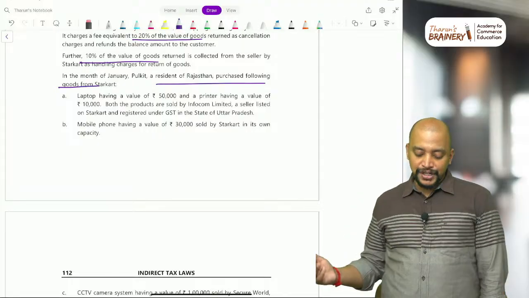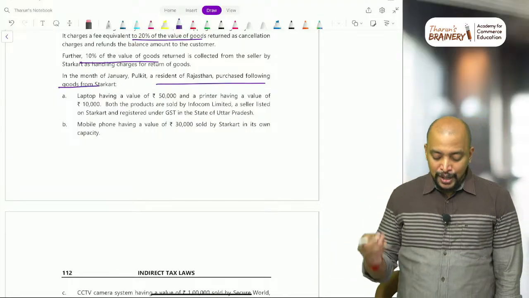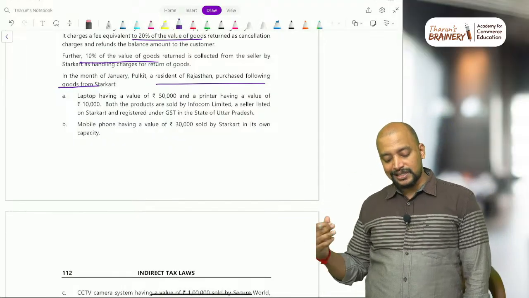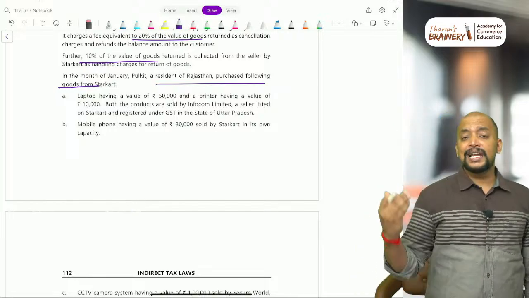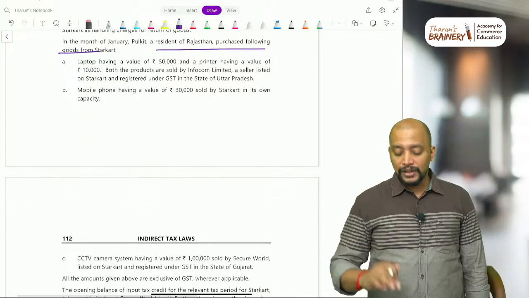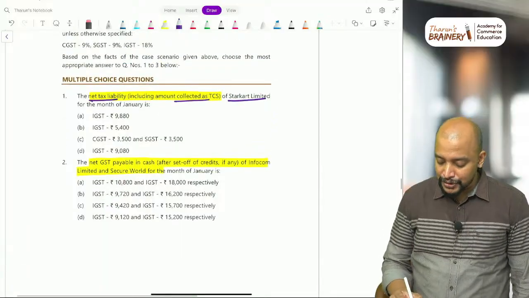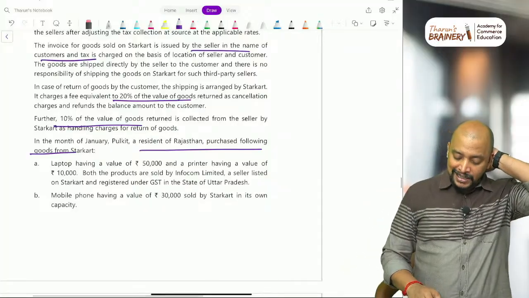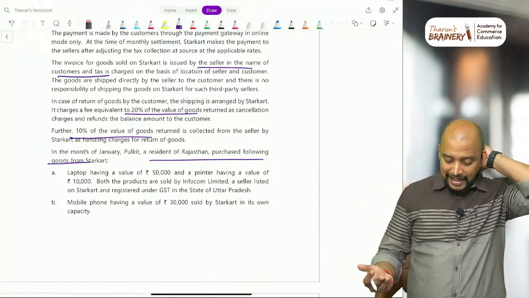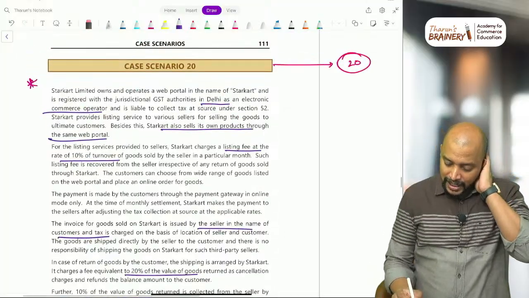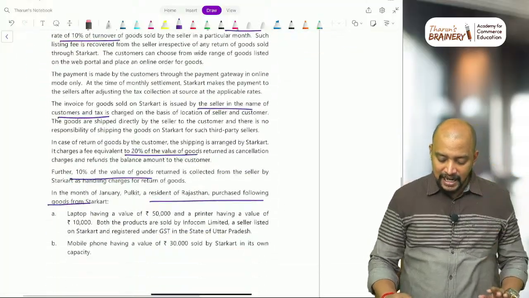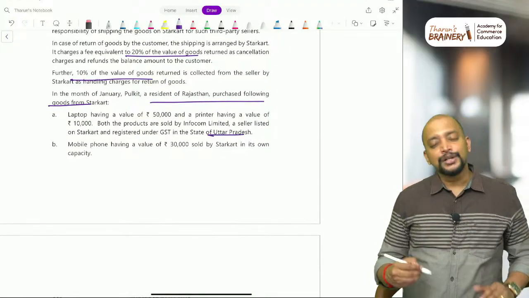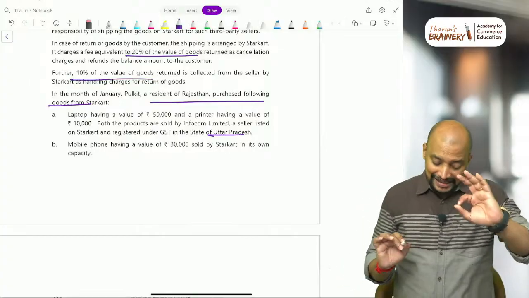So see here, first one, they are selling a laptop having a value of 50,000 and a printer having a value of 10,000, 60,000. Both products are sold by Infocom Limited, a seller registered on Starcart and registered under GST in the state of Uttar Pradesh. Now in this case, what is the liability on Starcart? On Starcart they get only the listing fees, so that is 60,000 rupees, and everything is IGST, there is no CGST, SGST, because the location of Starcart is in Delhi, and they are collecting this listing fee from Infocom Limited in Uttar Pradesh. So therefore it is an interstate supply, so everything is IGST here only.